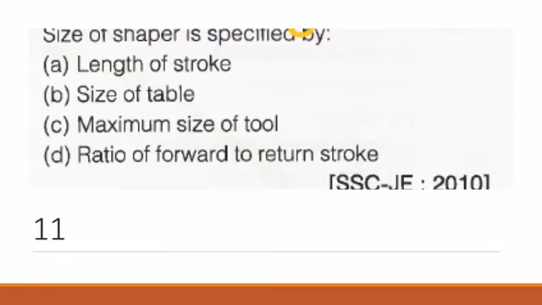Now question number 11, size of the shaper is specified by. The correct answer is A, the length of the stroke, not the size of the table, not the maximum size of the tool, not the ratio of forward to return stroke.